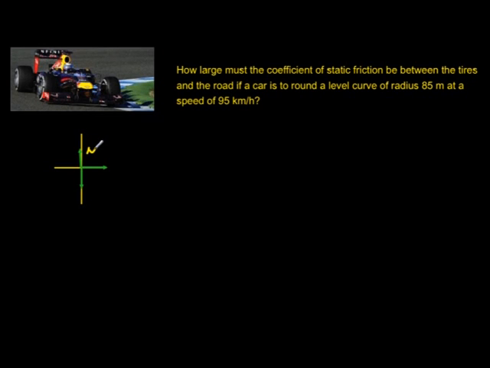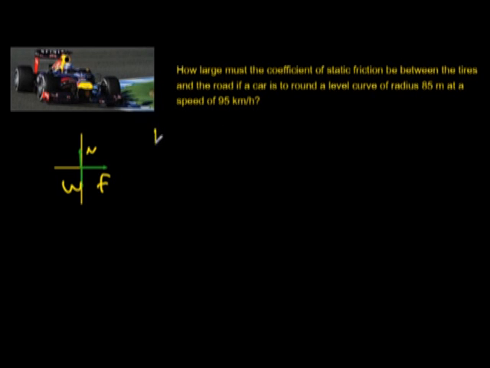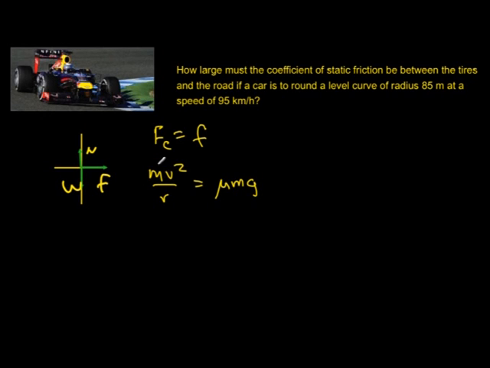So this is N. This is friction, F, and this is weight, W. So again, our only horizontal force in this whole bunch is the friction, so it's going to have to be the centripetal force. So Fc has to equal friction. And again, our equation is still going to be the same, mv squared over r equals mu mg, because m and w are the same. M's will cancel, and now we need to start putting some numbers in.